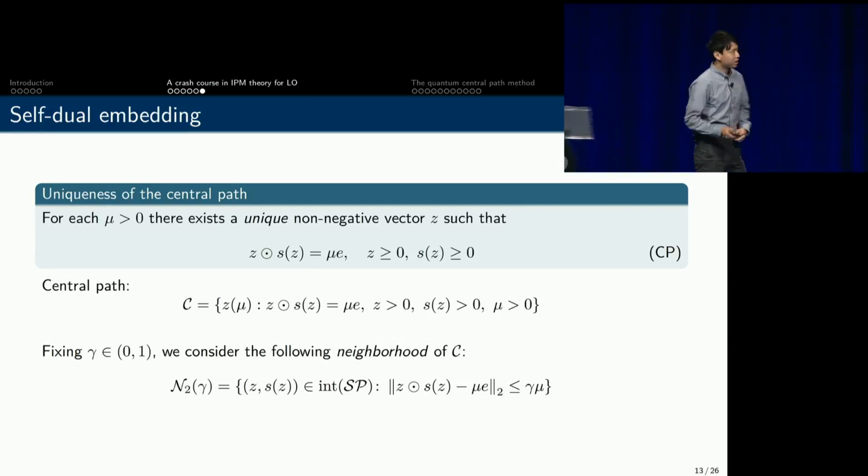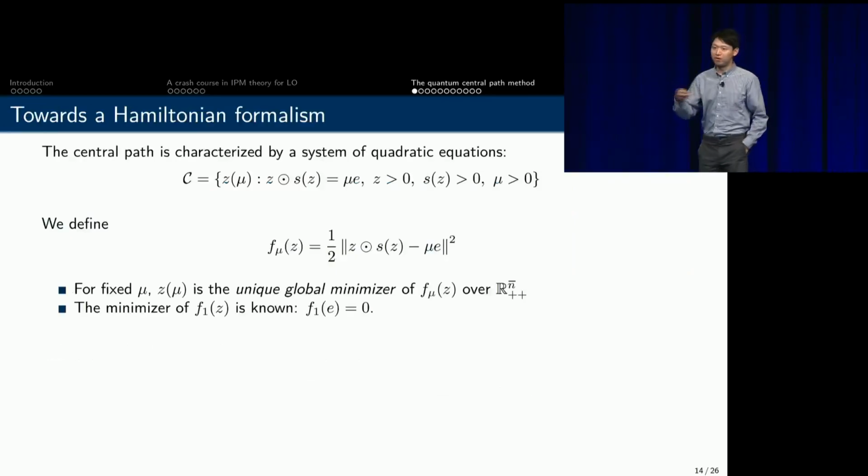Thanks, Brandon. So now I'm going to talk about the actual quantum part, the quantum algorithm of our design. So let's go back to this complementarity definition of the central path, where we use a set of quadratic equations to characterize the central path. Here, this is quadratic because S of Z is a linear function of Z, and we have this Hadamard product. And this mu is the central path parameter. So now we define a new function which we call f of mu. This is a function of Z, where you can imagine Z to be points in the positive orthant. And f of mu is defined to be the violation of this set of nonlinear equations. So the larger the function value is, the further the point Z is from the central path.